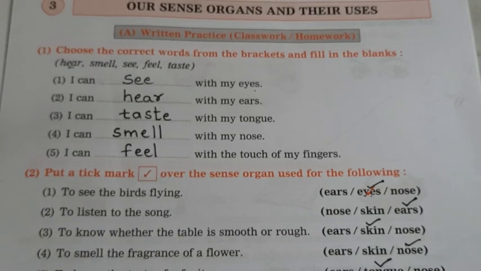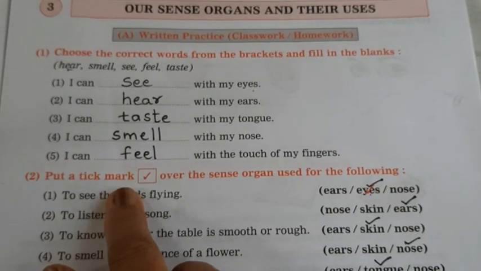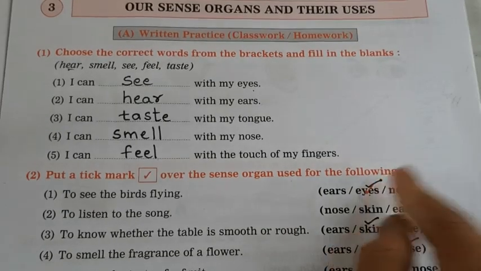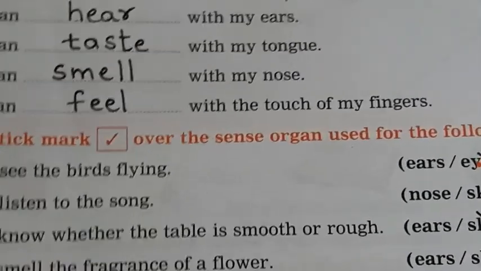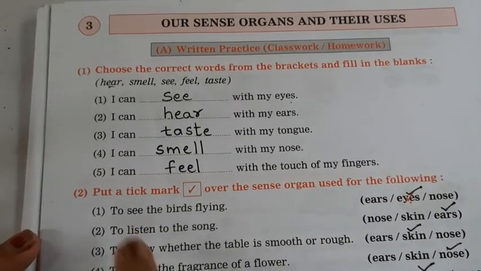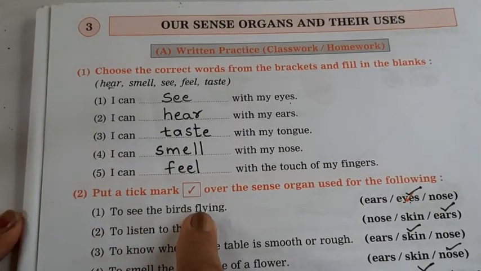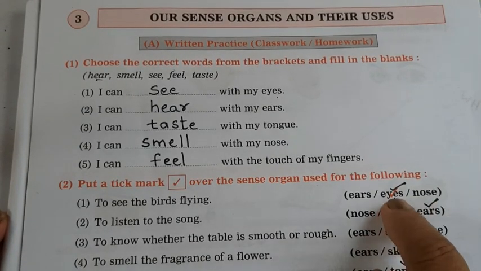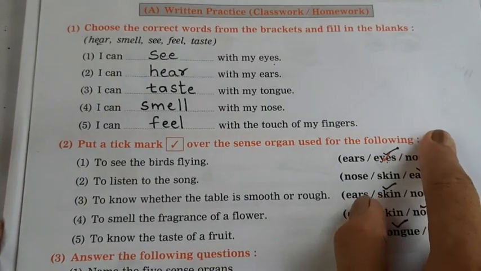Now, what is given over here? Put a tick mark over the sense organ used for the following. To see the birds flying, how do you come to know? Ears, nose or eyes? Eyes. So, eyes को tick करना है.